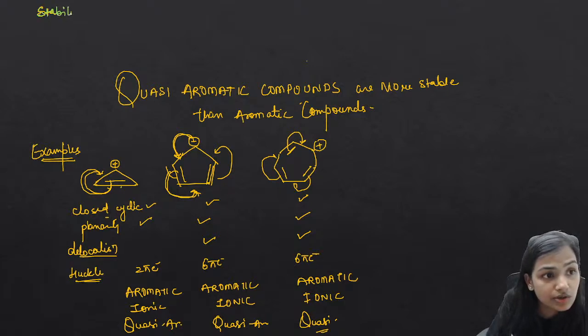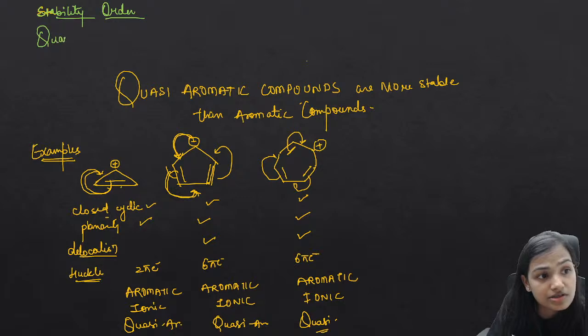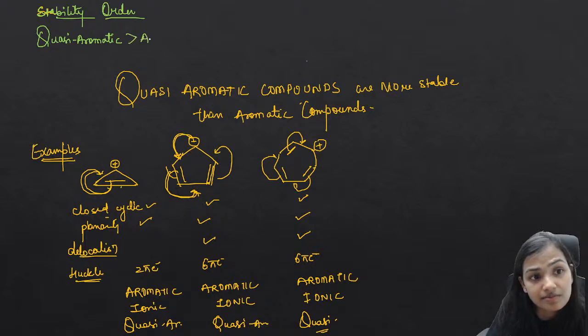Okay, stability order for all such effects. Please understand, first of all there comes quasi-aromatic. Quasi-aromatic compounds are much more stable. Then comes your aromatic compounds. Then comes any such compounds which have the electronic factor.